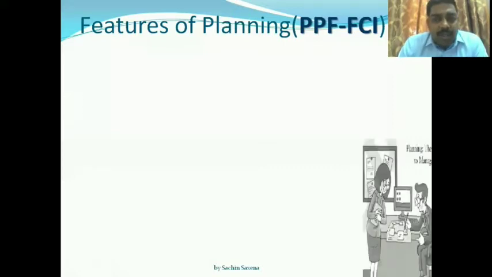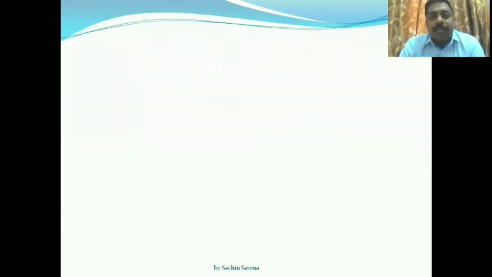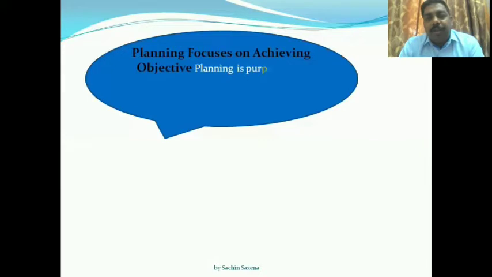These are: number one, P, primary function of management; second, P, pervasive function; third, F, futuristic; then F, focus on achievement of objective or target; then C, continuous; and then I, involves decision making. Here is the explanation of all six points of features.